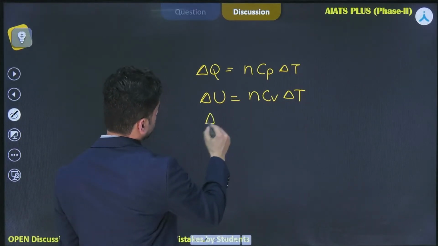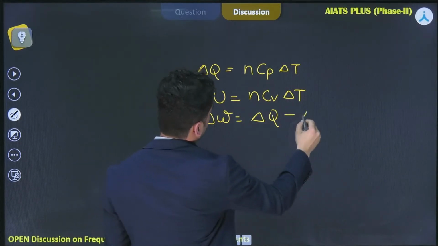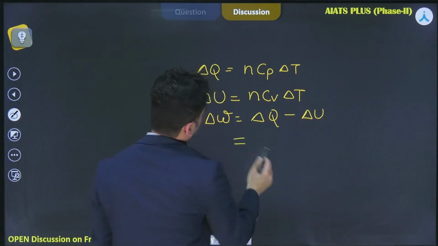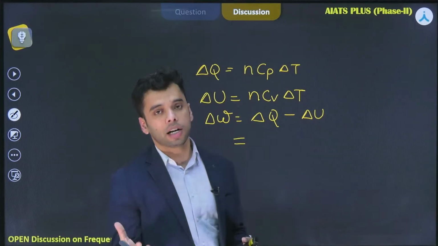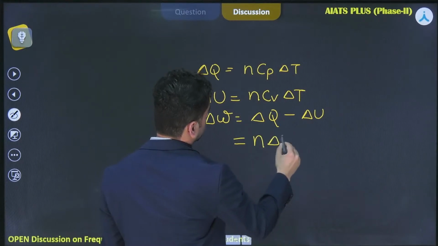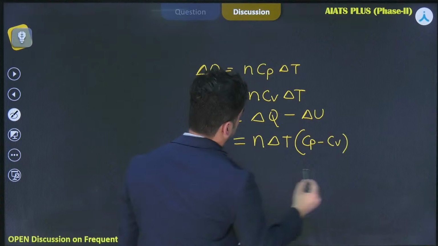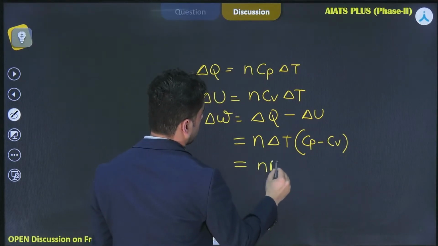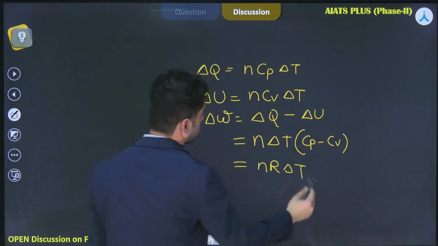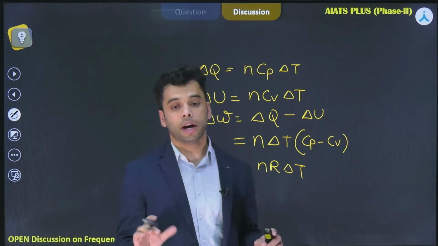What is delta W, the work interaction? From the first law of thermodynamics, it is equal to delta Q minus delta U. So it is nCp delta T minus nCv delta T, right? So taking n delta T as common, it will be Cp minus Cv, which gives nR delta T. So this is the work interaction of the system, nR delta T.